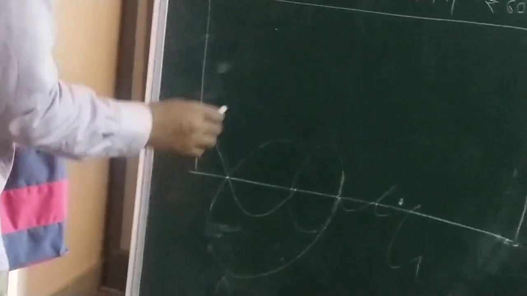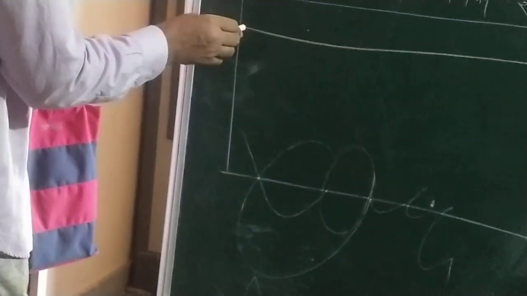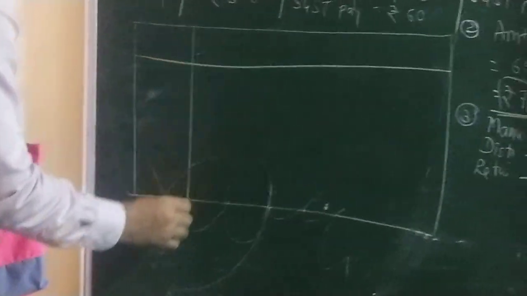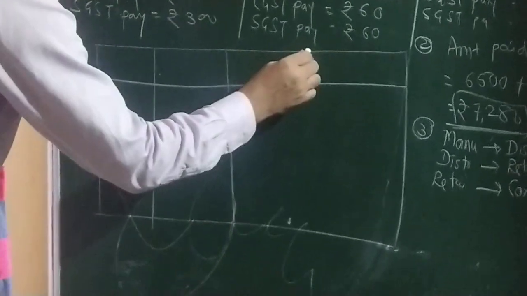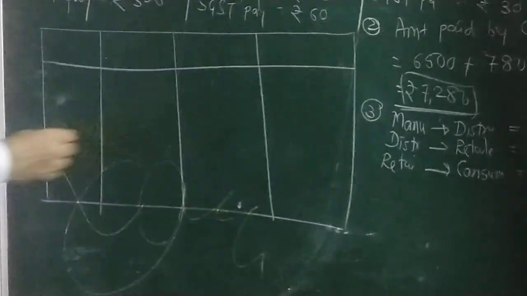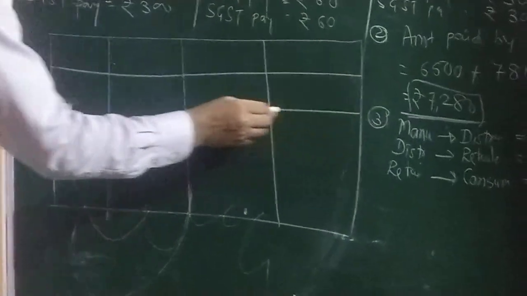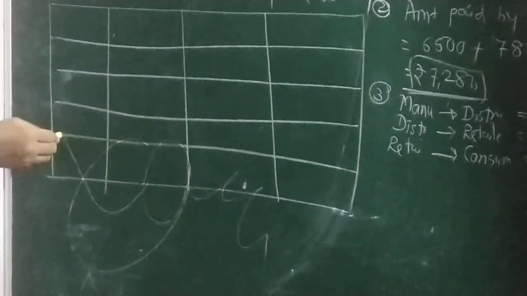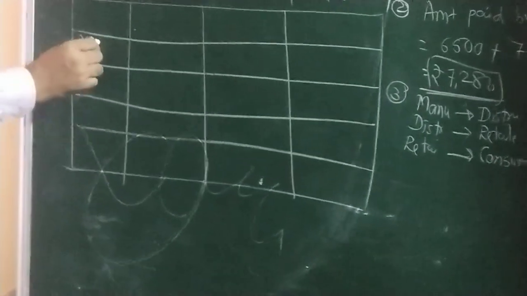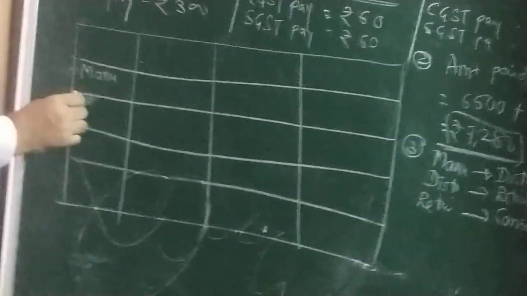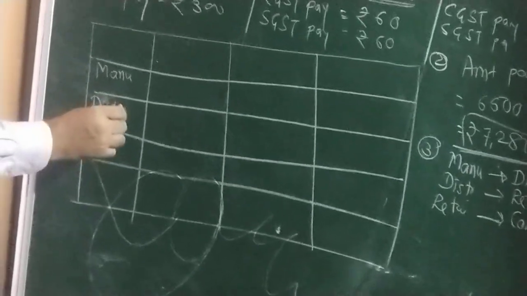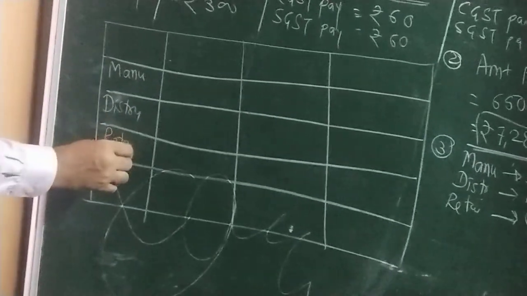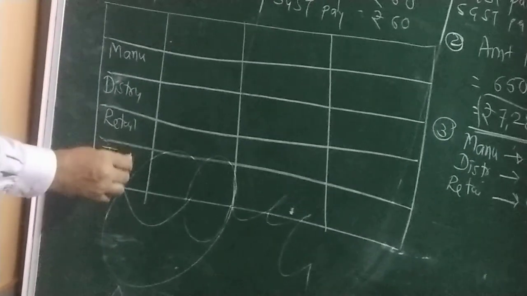Now, if you look behind, they have given this answer in a chart. Here manufacturer, here distributor or wholesaler, and here retailer, and here total tax.